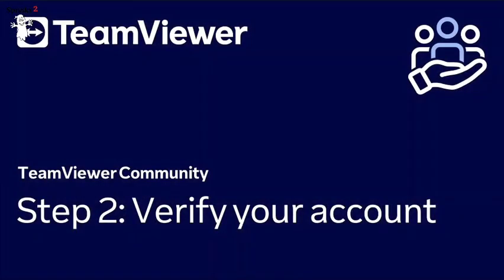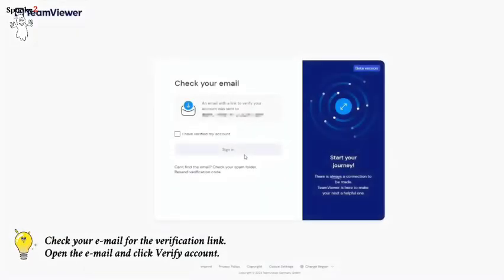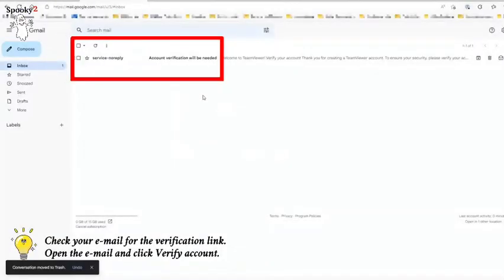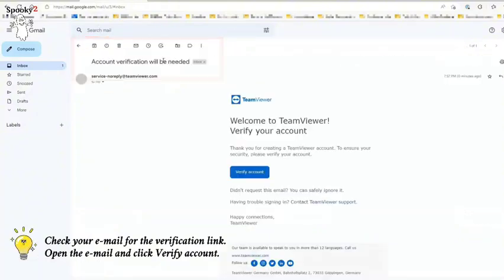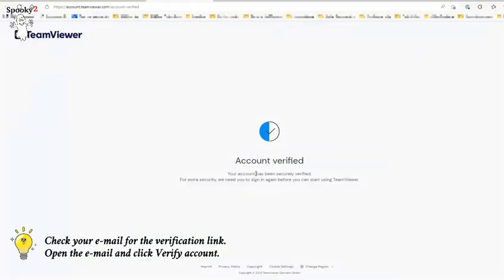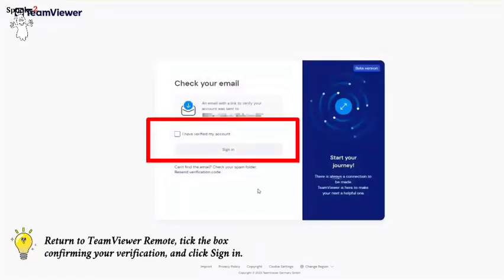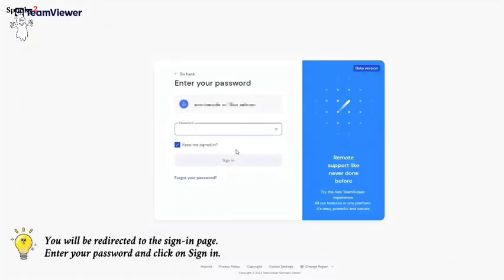Step 2. Verify your account. Check your email for the verification link. Open the email and click Verify Account. Return to TeamViewer Remote, tick the box confirming your verification, and click Sign In. You will be redirected to the Sign In page. Enter your password and click on Sign In.